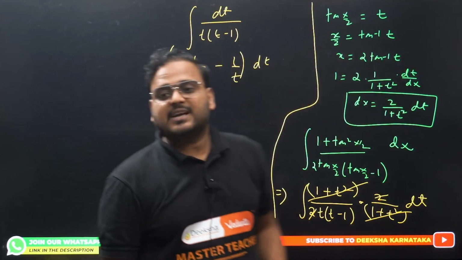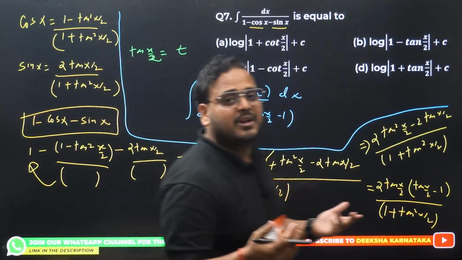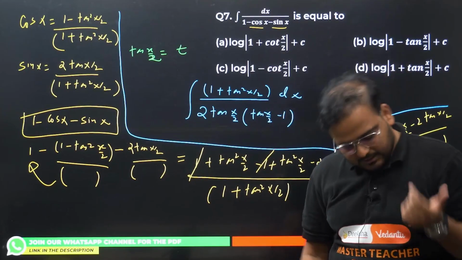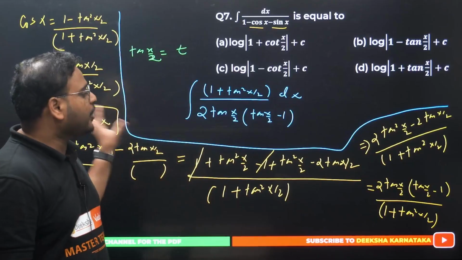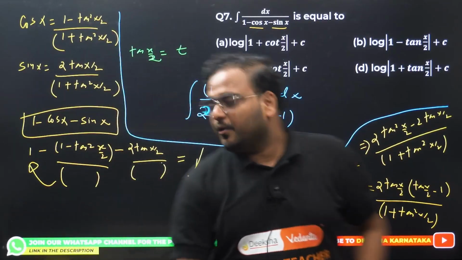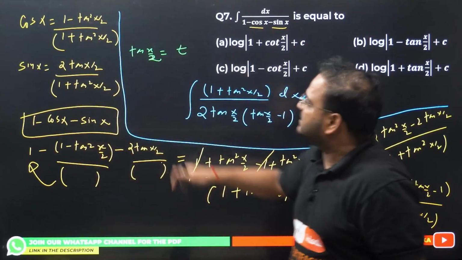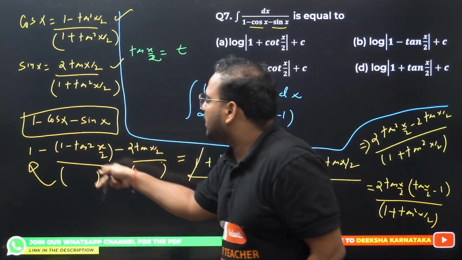Now, I understand you might be thinking, sir, how can we do all of this in 1 minute, in 2 minutes? It's not possible. Agreed, it is not possible. Then how can you do all of this? First of all, by practice. What you see over here, the simplification, this formula should be in your mind. Next, all of this should also be done in your mind.